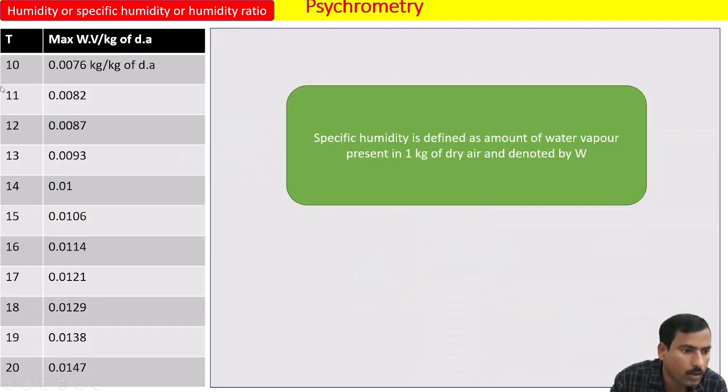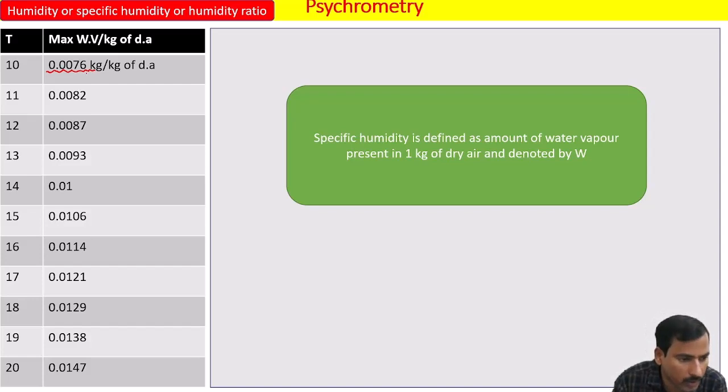For example, look at this. At 10 degrees Celsius, how much amount of water vapor is there? 0.0076 kg per kg of dry air. This much amount of water vapor is there per kg of dry air. This is called specific humidity. Obviously, this quantity will be varied. This quantity will be varied from 0 to maximum.